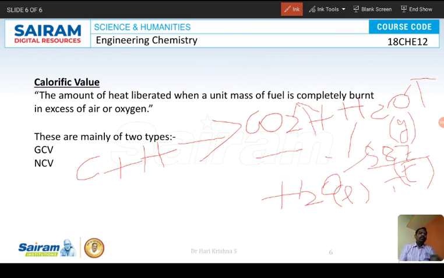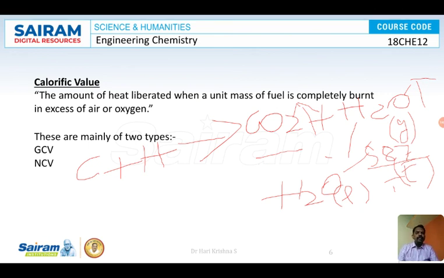Okay, so when you burn a fuel, we get carbon dioxide, water and energy. NCV gives only the energy liberated. The chemical energy is converted into light energy or heat energy. Only that energy is taken into consideration, and not the heat obtained by cooling the water vapor to liquid water. Okay, so thank you.